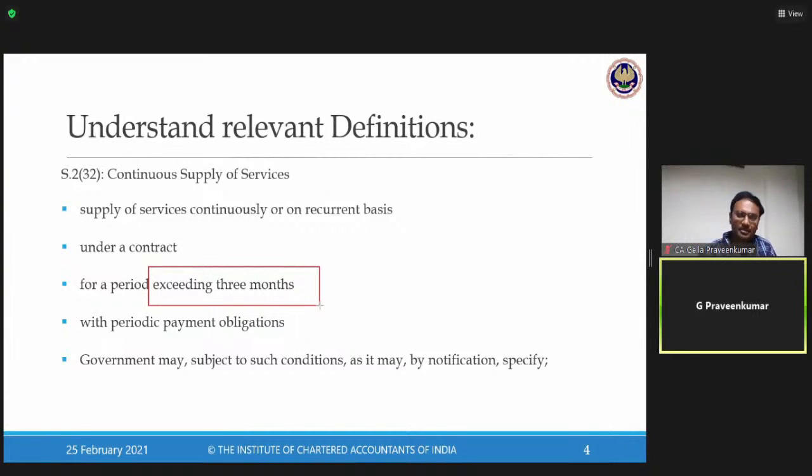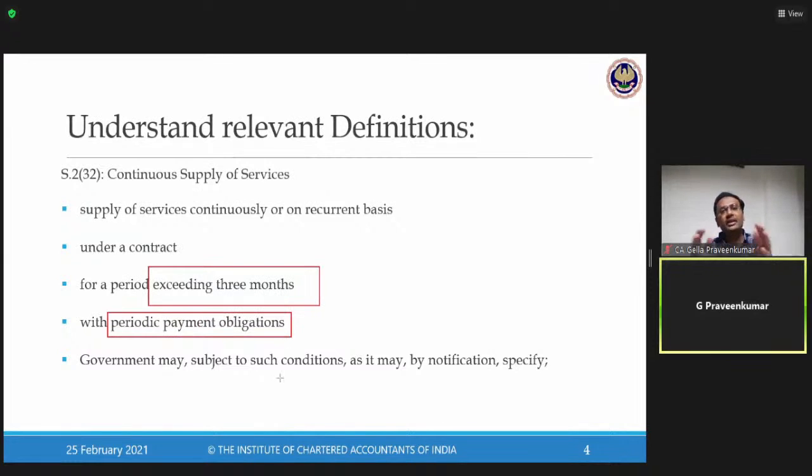I wouldn't sign with BSNL or MTNL saying I'll install this landline only for 2 months; I would like to have it indefinitely. So generally, a contract is for a bare minimum exceeding 3 months, where there are periodic payments and obligations. This is the crux: periodic payment obligations.